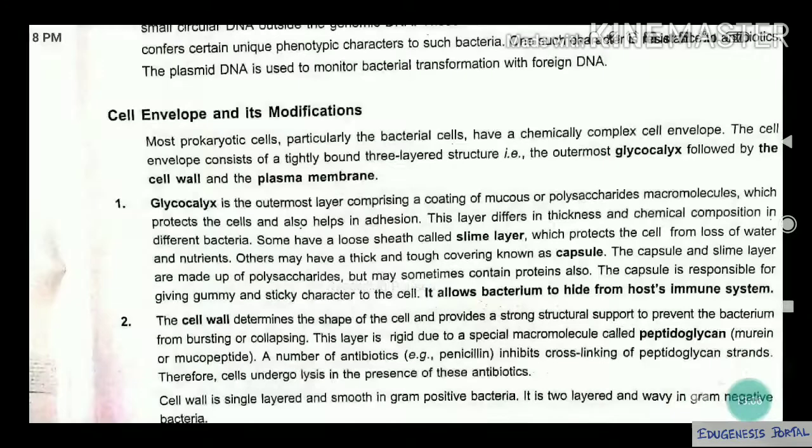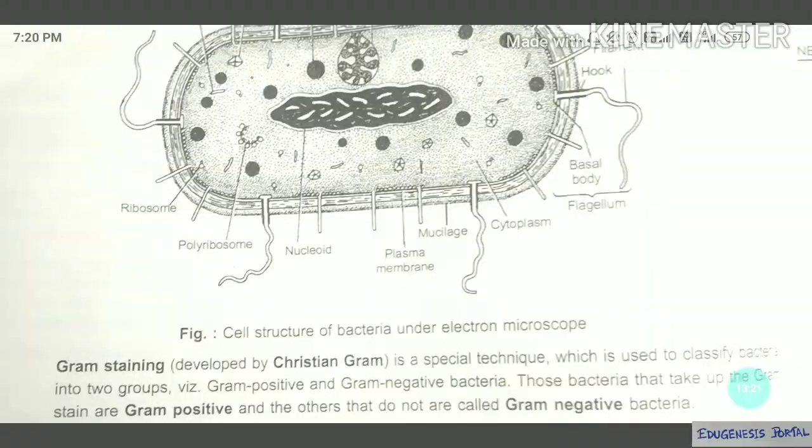Okay. Before discussing the plasma membrane, we should know that bacteria are classified into two groups. One is gram positive and the other is gram negative. Christian Gram is the name of the scientist who discovered one stain, and that's why this particular stain is also known as gram staining. If the bacteria takes that stain, then it will be termed gram positive, and if it doesn't take it, then it is known as gram negative. Are you getting my point?